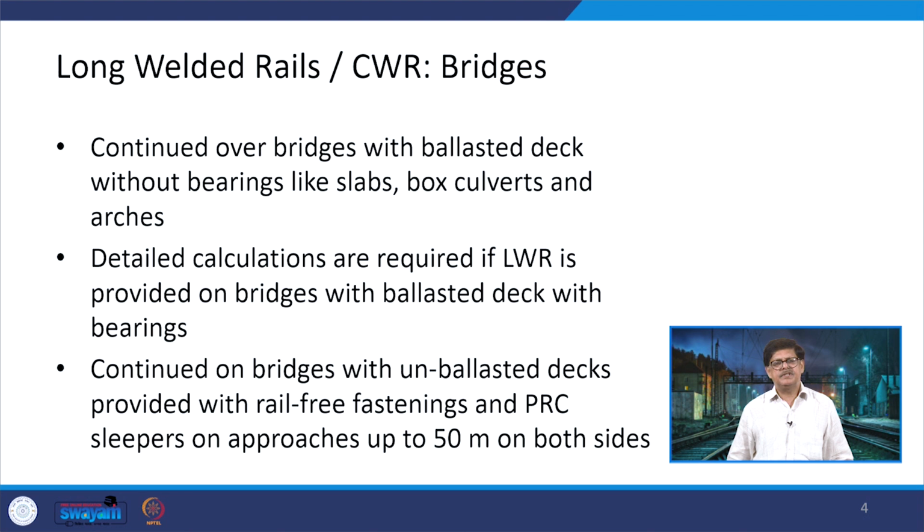Now wherever these LWR and CWRs are provided, they can be continued over the bridges. The bridges which have been provided with the ballasted deck without bearings like slabs, box culverts and arches, these are some of the locations where these LWR or CWR can be continued. In the previous lecture, we did talk about that when we are talking about these type of provisions, there are certain distances which need to be maintained, and the distances also need to be maintained in the case of SEJs which are provided as a part of the track.